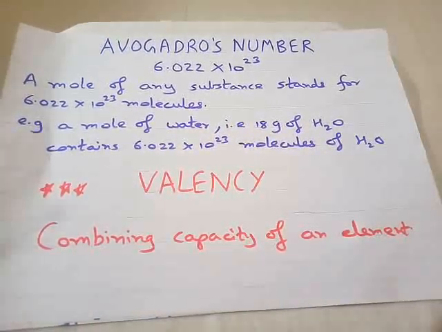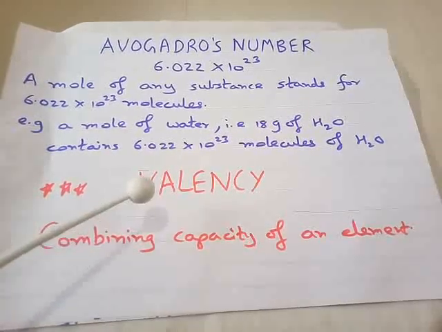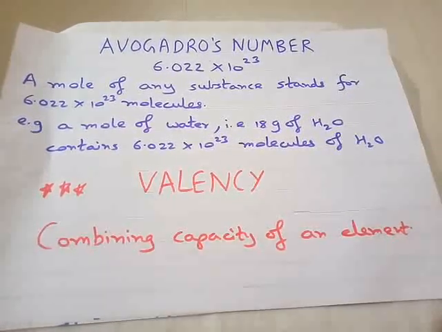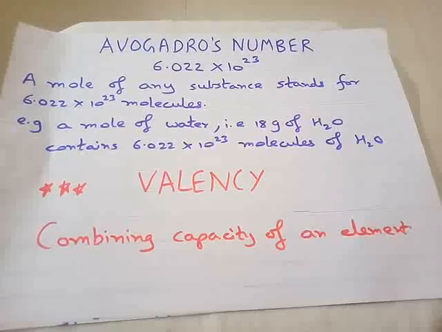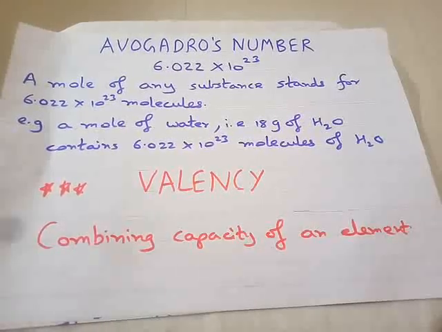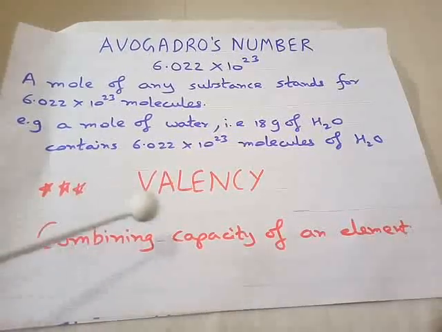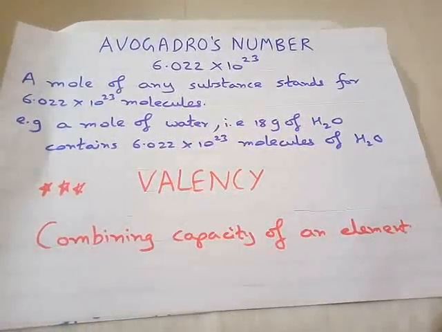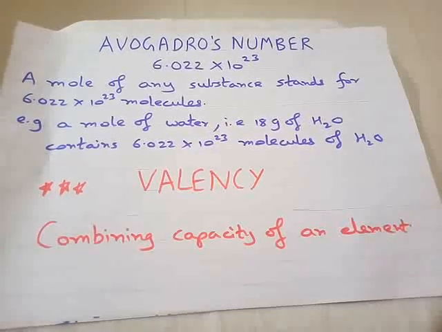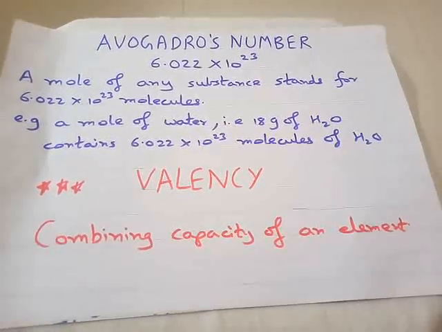Now we come to our main topic, that is valency. Listen carefully now. Valency, as I have told you, is very, very important. It is nothing but the combining capacity of an element. What do you mean by combining capacity of an element?